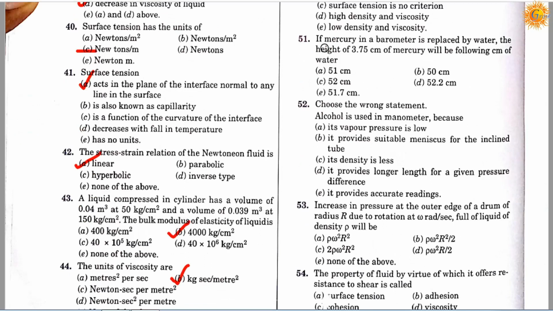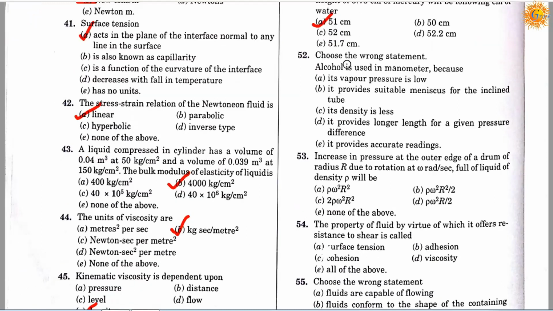Question number 51. If mercury in a barometer is replaced by water, the height of 3.75 centimeter of mercury will be the following centimeter of water: option A 51 centimeter, option B 50 centimeter, option C 52 centimeter, option D 52.2 centimeter, and option E 51.7 centimeter. So correct answer is A, it will be 51 centimeter.